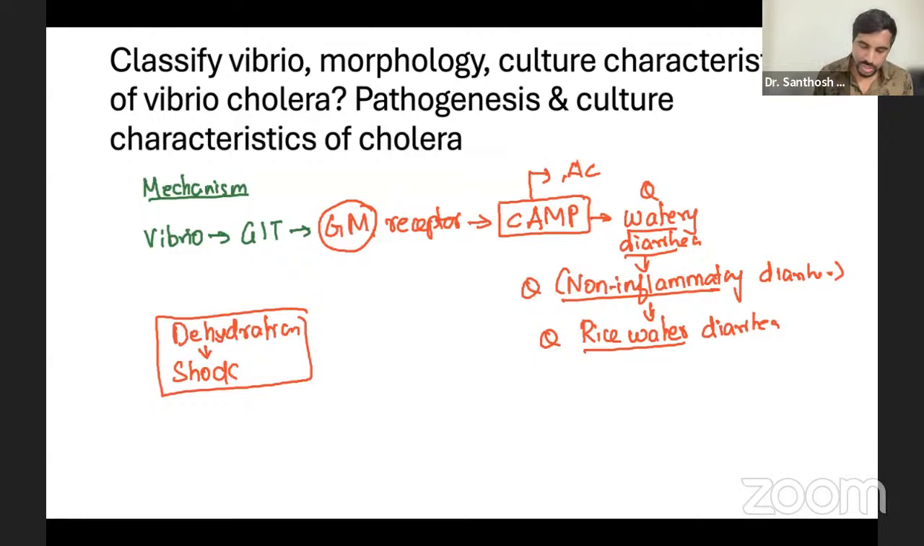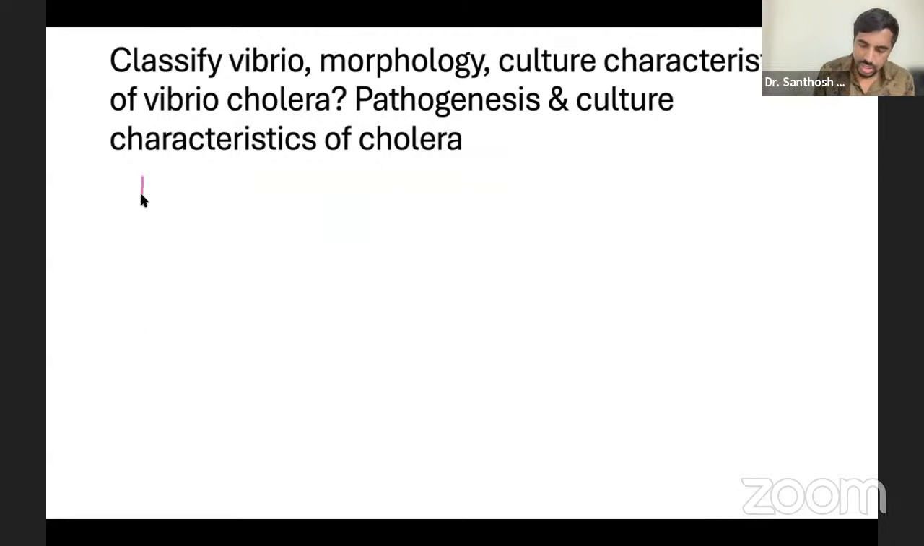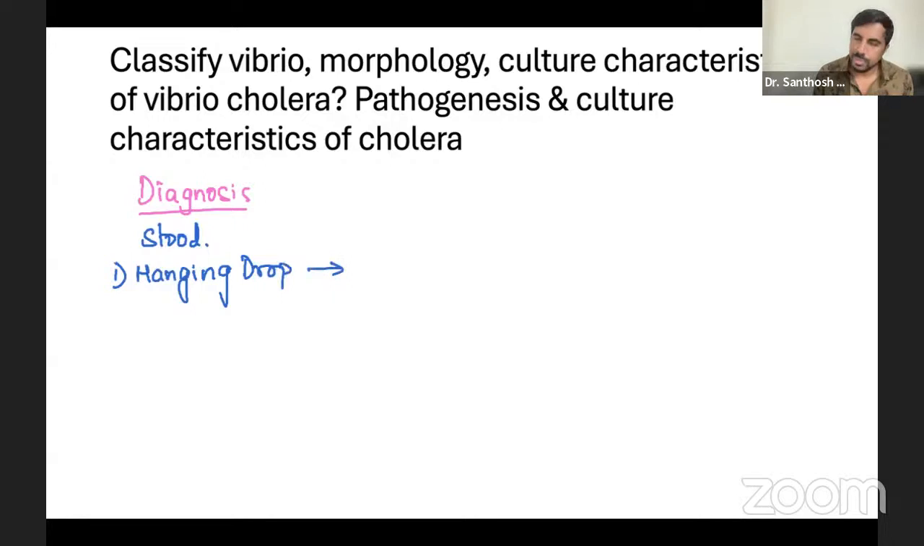Now the next part will be diagnosis. So how do we do lab diagnosis? The sample is stool. You take the stool sample, which will be watery stool. First, you can do the hanging drop method. Hanging drop is a very important method, because in hanging drop or wet mount, which is much better, you will see darting motility.